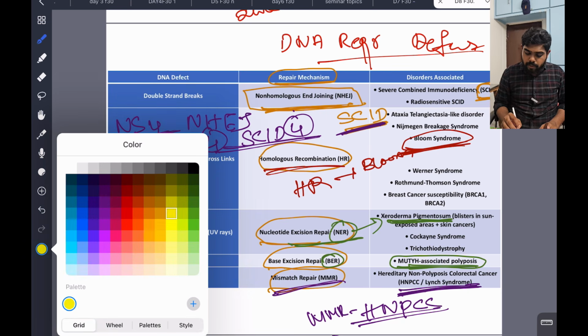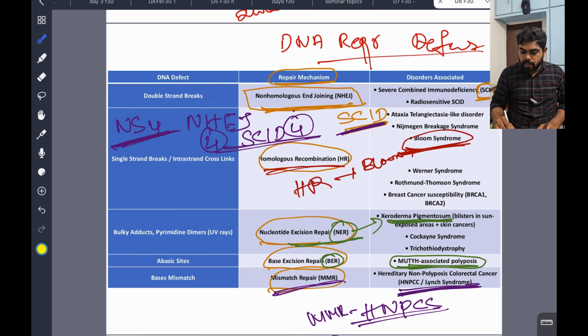And now you can see HR, Bloom syndrome. So homologous recombination, HR, Bloom. I think like HR in any company, there is an HR in the room.